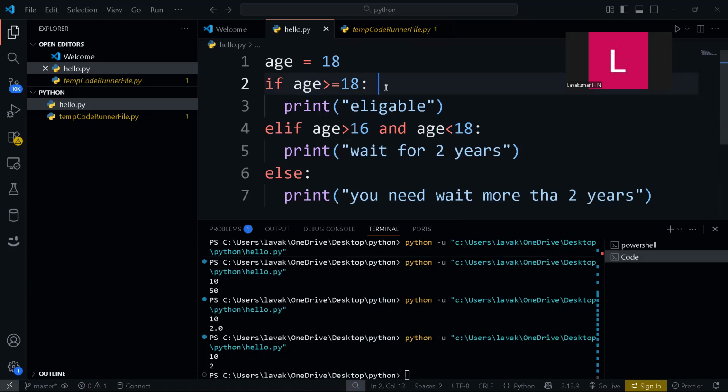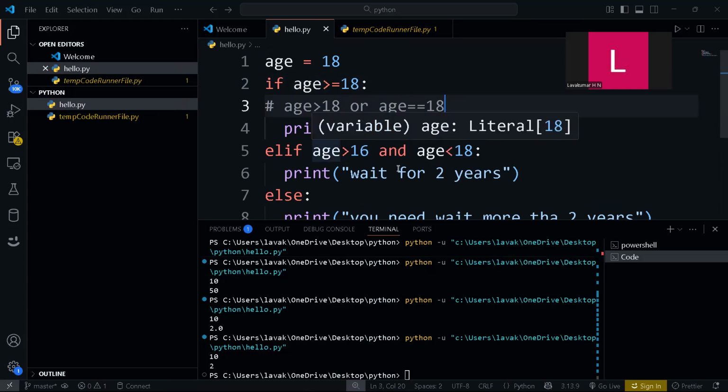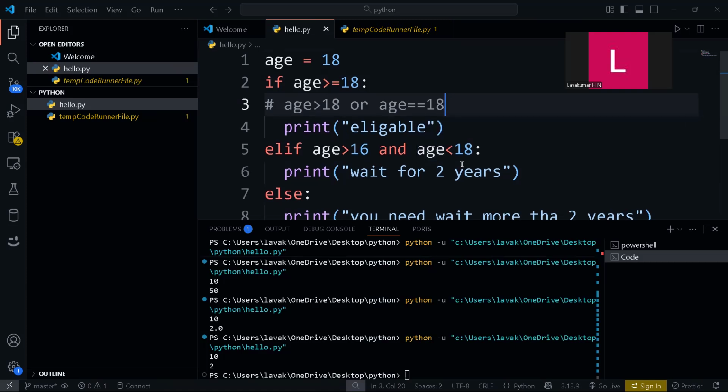So it looks something like: age greater than 18 or age equal to 18. Now see, age equal to 18, so now we will print eligible. Elif age greater than 16 and age less than 18. If the age is less than 18, wait for 2 years.